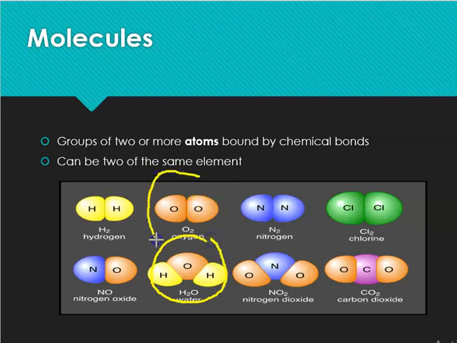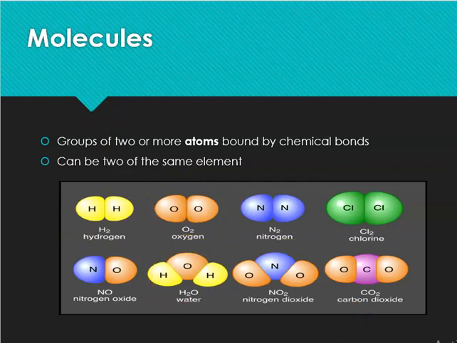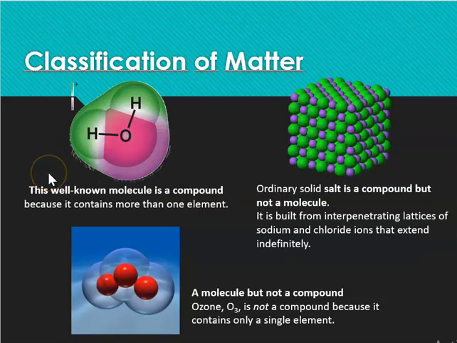Oxygen, maybe we did not know this, but oxygen is a diatomic molecule because you actually need two oxygens to make a molecule. Hydrogen follows the same thing, as does nitrogen, as does chlorine. CO2, we already talked about it. It's already a molecule. So let's see what makes up pure substances in the form of compounds.